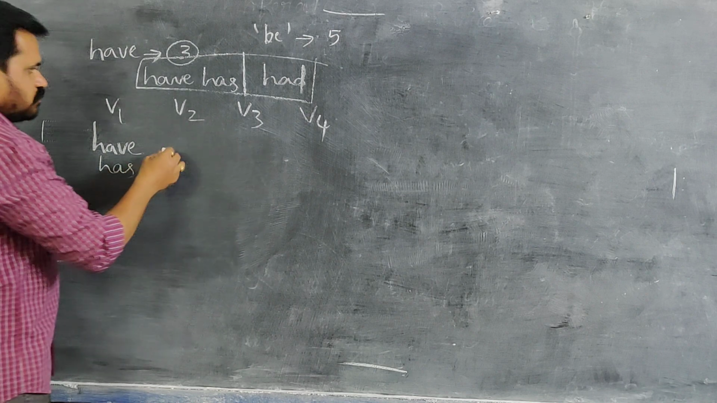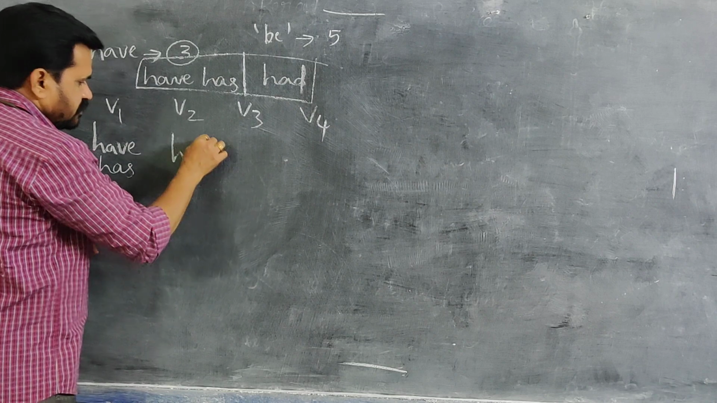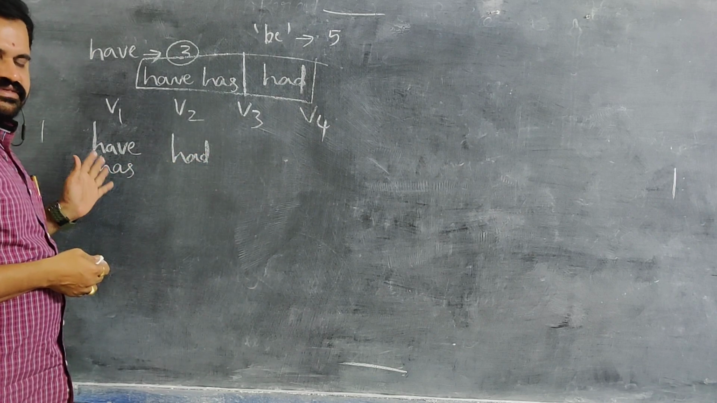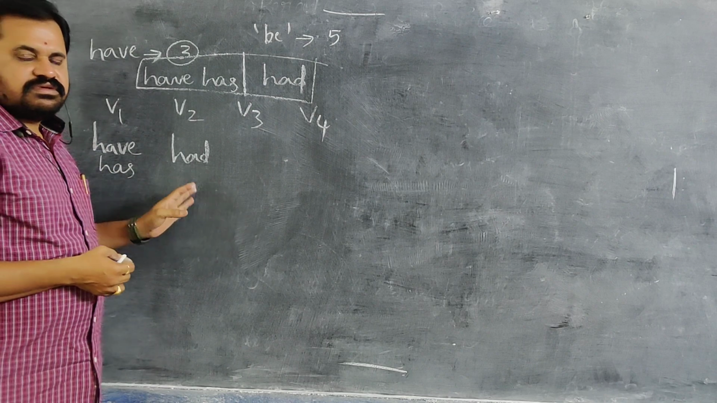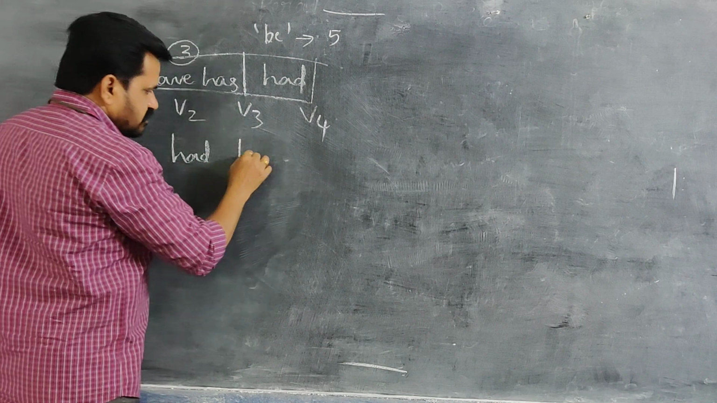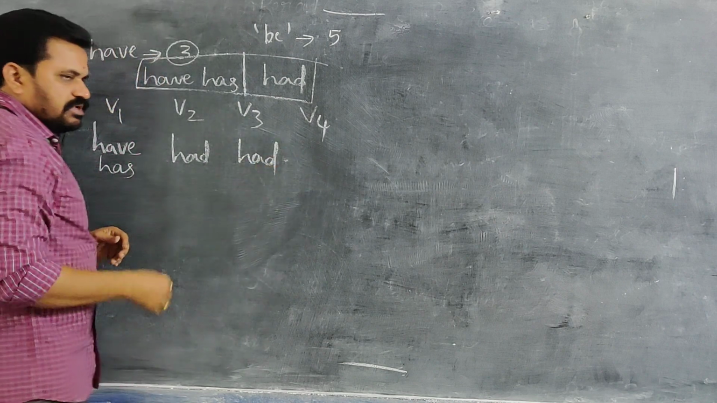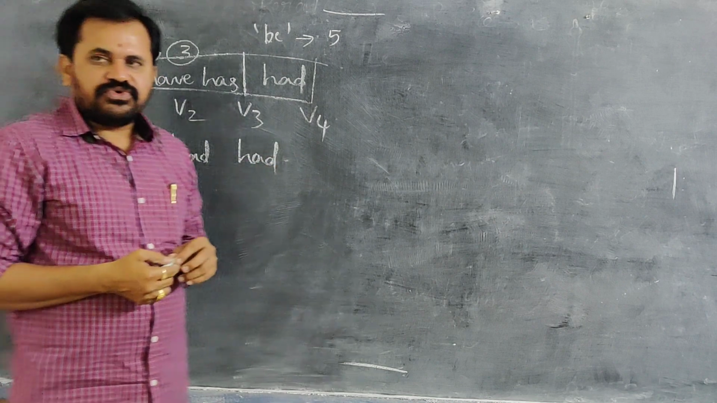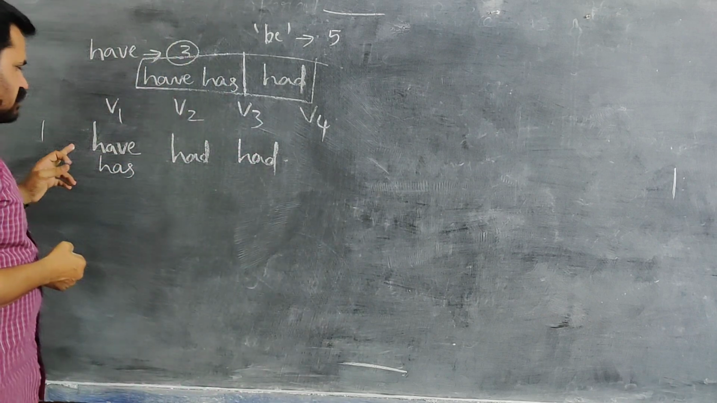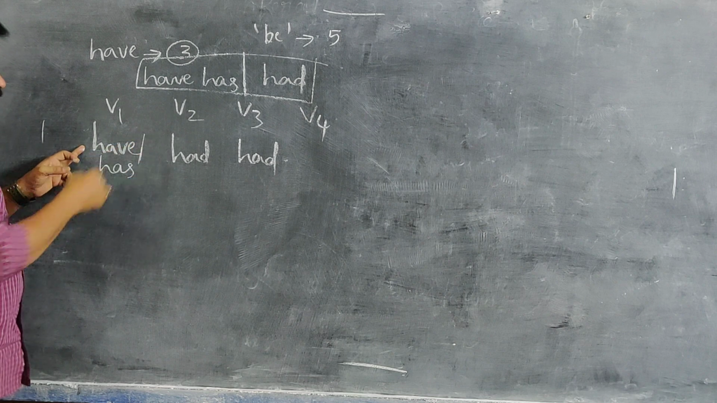When coming to V2, had is the V2. Past form of the have or has is had. When we go to V3, that is also had. When we go to V4, already you know well V4. V1 plus ing form. Whereas V1 here is have or has.